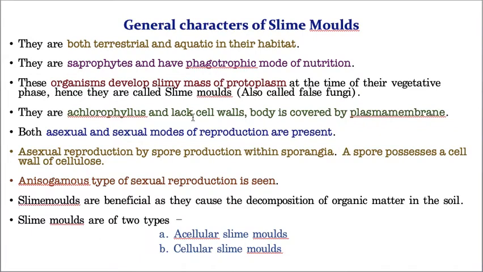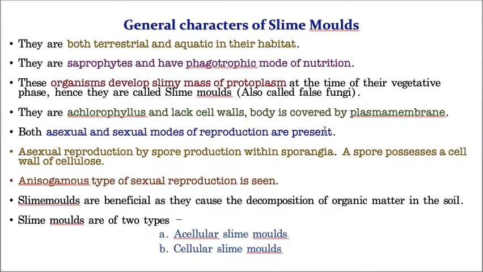And the organism's body doesn't have any cell wall. Then how is the shape maintained? Their body doesn't have a cell wall, but they can still maintain their shape because their body is covered by the cell membrane, which is also called the plasma membrane. Let us take our body. Is a cell wall there? No. In our body also a cell wall is not there, but still we can maintain the structure, because our cells are covered by the plasma membrane. Like that, the plasma membrane covers slime molds also. So you need to understand this point.